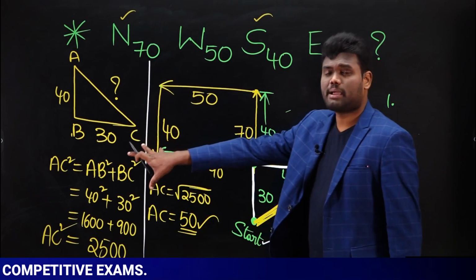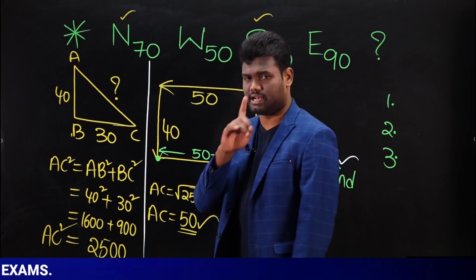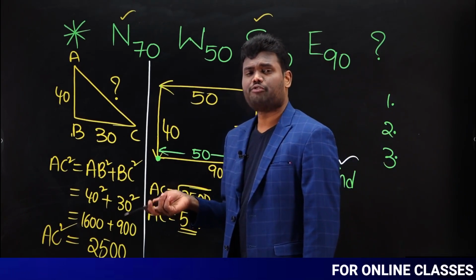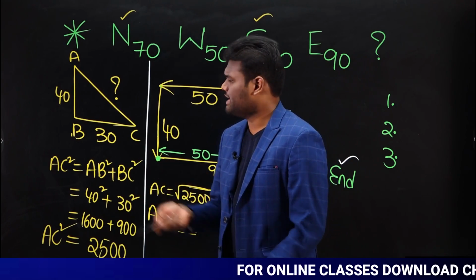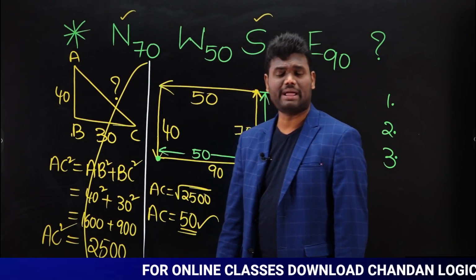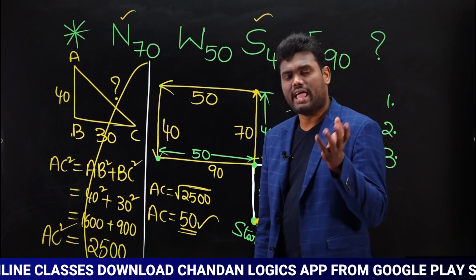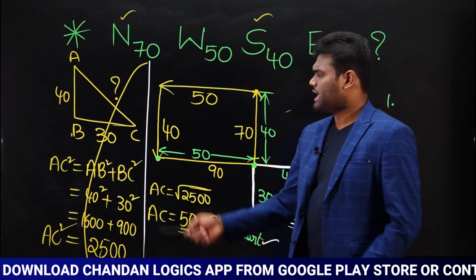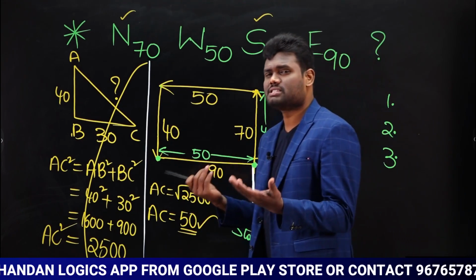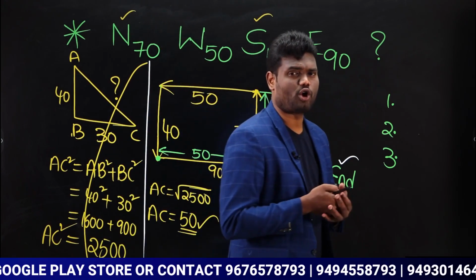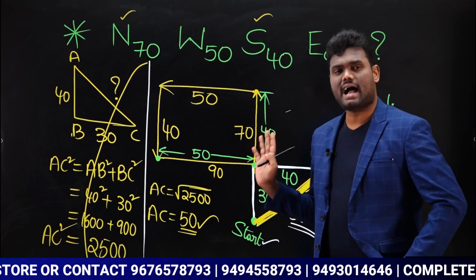Look here, these type of questions also come in examination. So definitely you need to know Pythagoras theorem. And truly speaking, if you are good in the concept, you need not do all this. Why? Already you know that 3, 4, 5 is a triplet. Yes or no? As 3, 4, 5 is a triplet, if it is 30, 40, obviously the next value should be 50. So I can directly say the answer is 50.